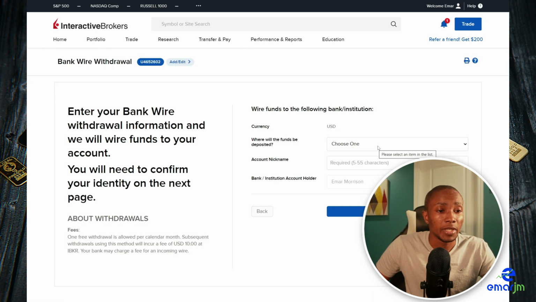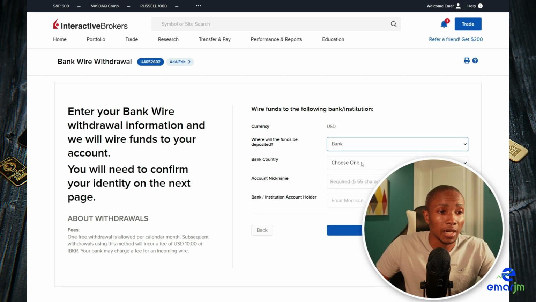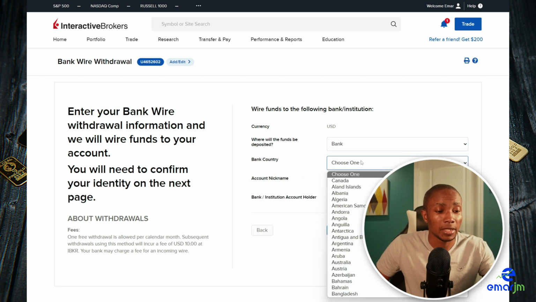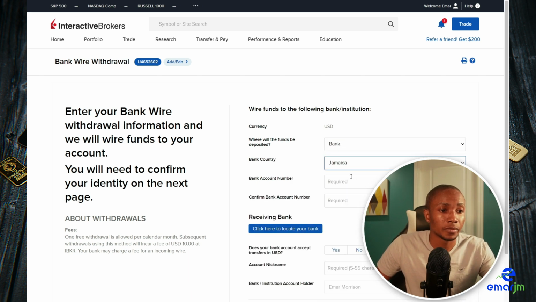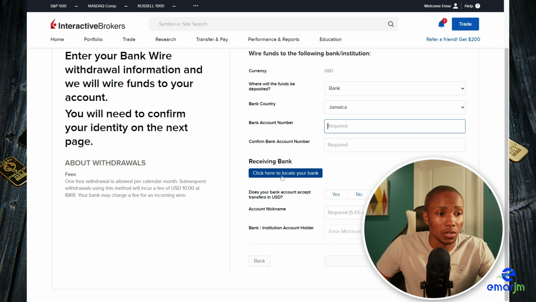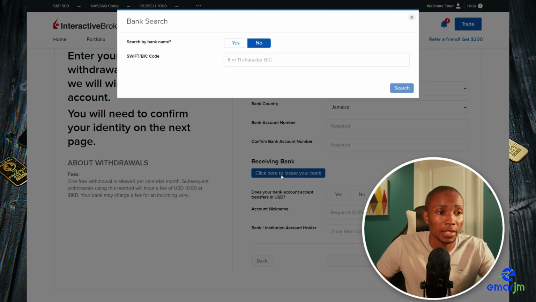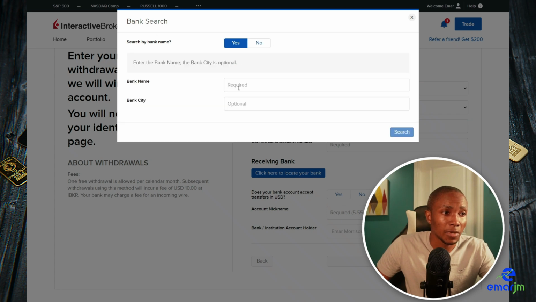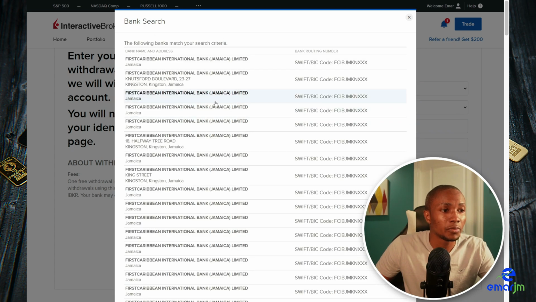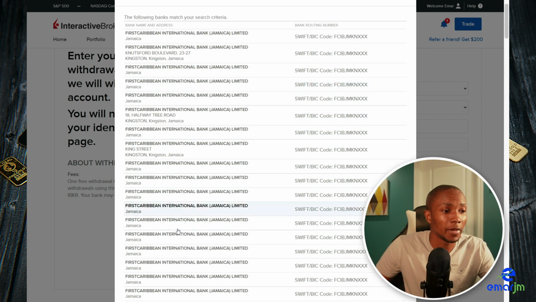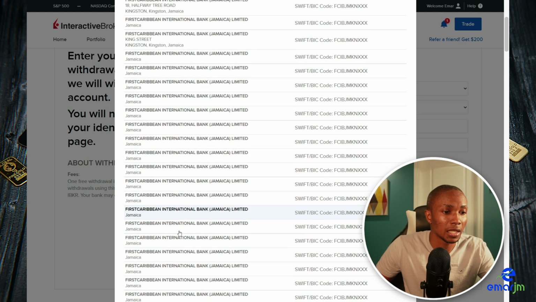Where will the funds be deposited to? Then you're going to select bank, and then you can select your country. Specify your bank account number, confirm your bank account number, and then you can also search and locate your bank. This will automatically pop up the bank when you specify the SWIFT code. So let's try search by bank name. As you can see, it pretty much pulls up all the different banks that start with National in Jamaica.